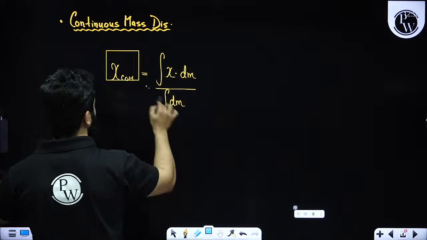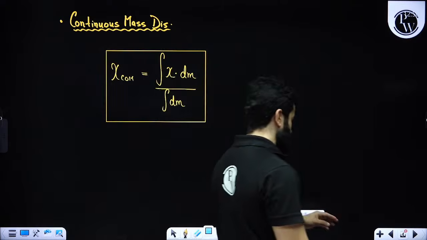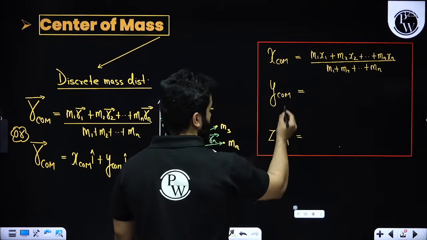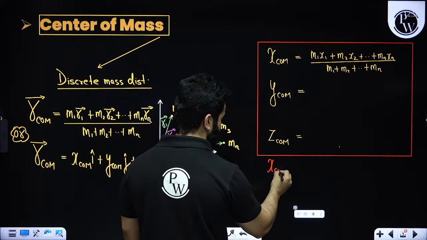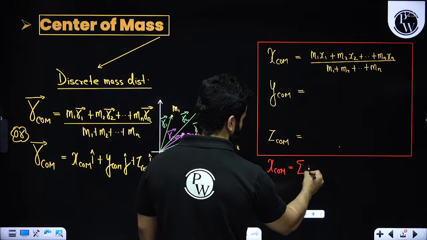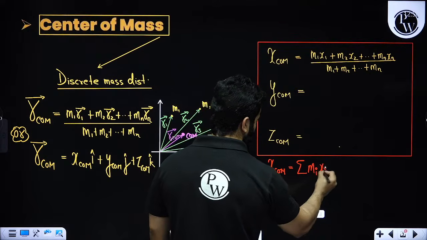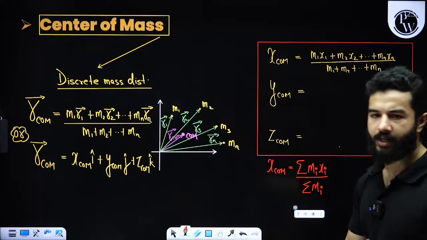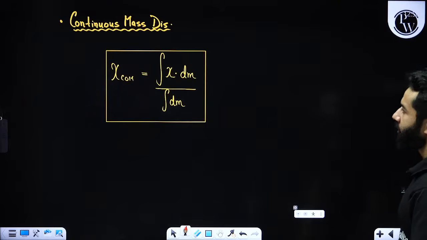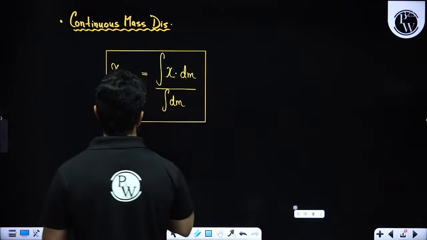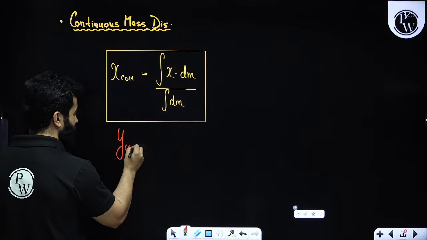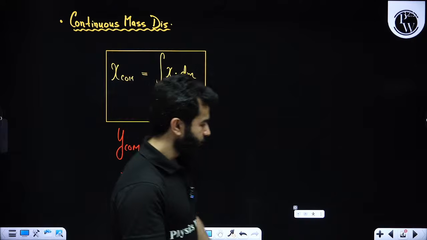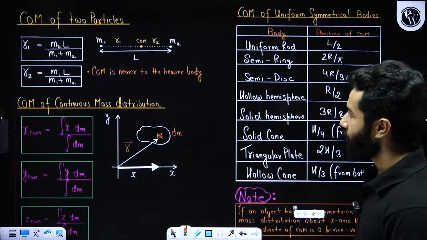Please see that this is the integration sign, where earlier we had the summation sign. We can also write XCOM as summation of mi xi divided by summation of mi, with i ranging from 1 to n. So for continuous mass distribution, we are going to have this formula, and similarly you can write it down for YCOM and ZCOM.